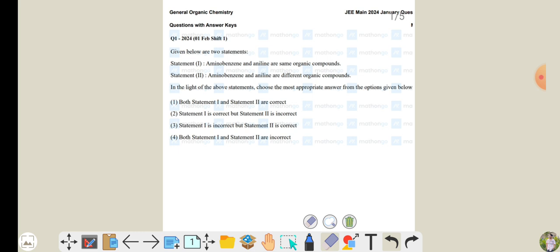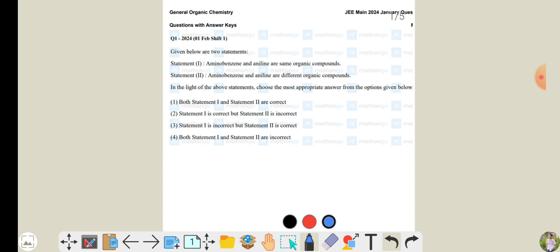Read the question. Given below are two statements. Statement 1: aminobenzene and aniline are the same organic compounds. Statement 2: aminobenzene and aniline are different organic compounds. In light of the above statements, choose the appropriate answer from the options. First of all, this question is more or less related to IUPAC or common names. If you don't have knowledge of common names, maybe you are not able to solve it.